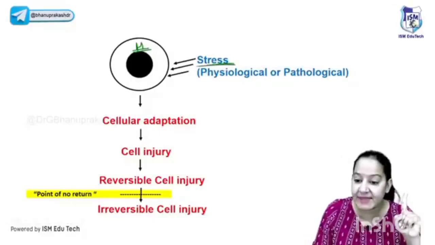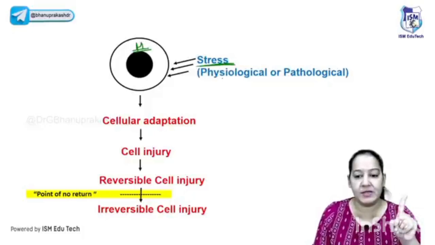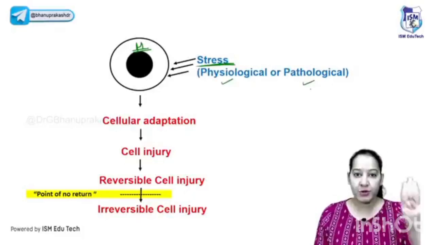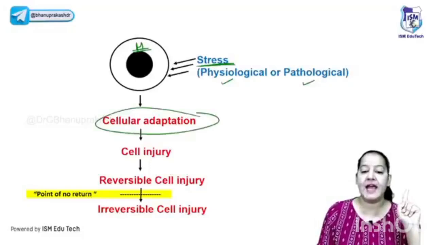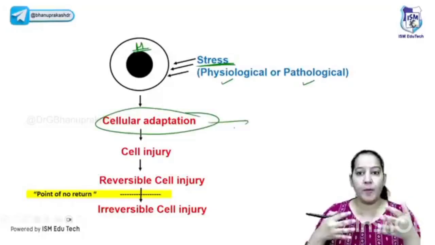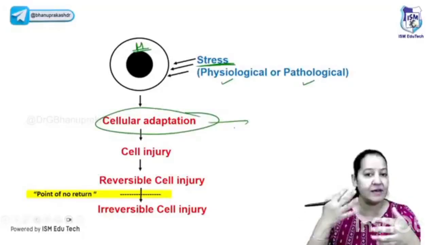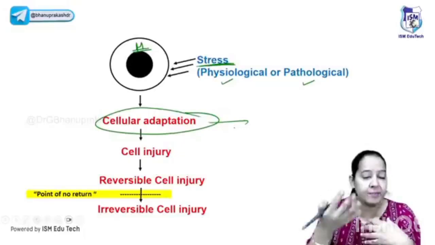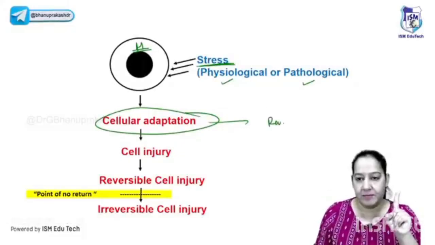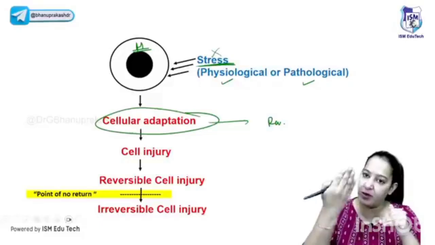But whenever any stress acts on the cell, whether physiological or pathological, three things happen back to back. Number one is cell adaptation, in which the cell will try to adapt and survive the unfavorable condition. It will try to survive and overcome the stress. That is known as cell adaptation, and it is reversible. I mean to say, once you remove the stress, the cell will come back to homeostasis again.